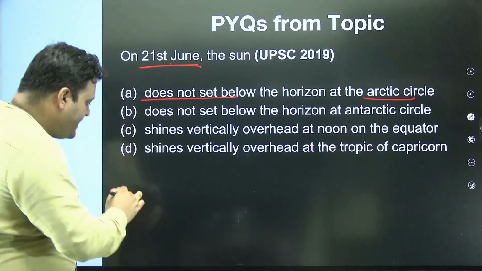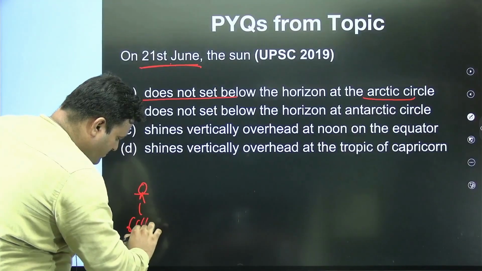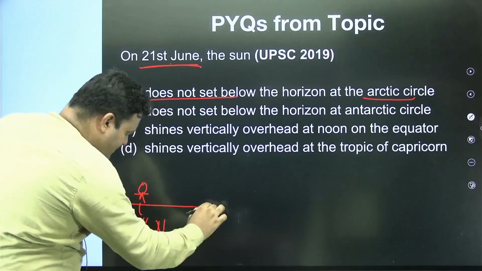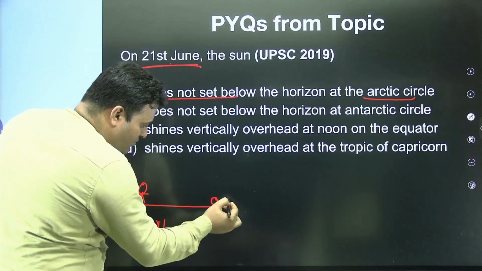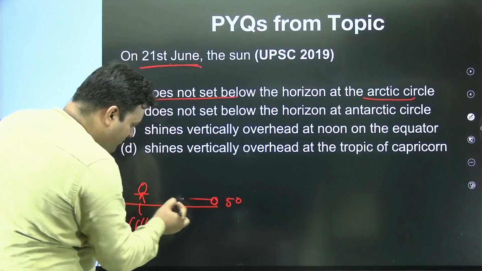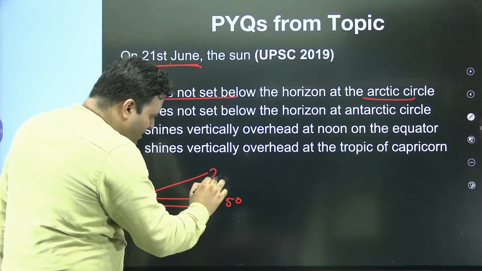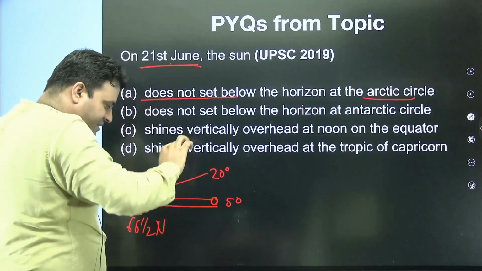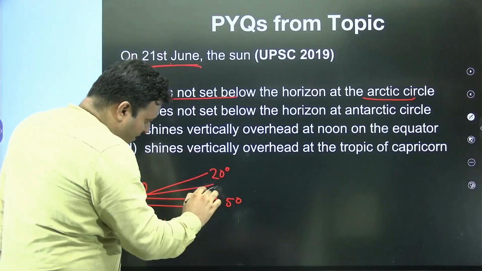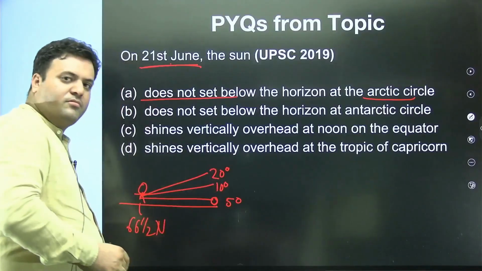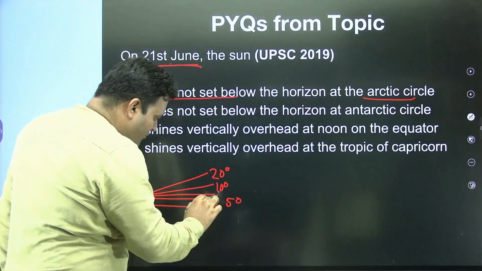Sometimes, let's say if you are on 66.5 north, suppose there is a morning, so in the morning you will have an angle which is, let's say, almost 5 degree, and during the afternoon you may have an angle of 20 degree. During the evening, you can have an angle of 10 degree. During, let's say, midnight 12 o'clock, you may have an angle of 1 degree.